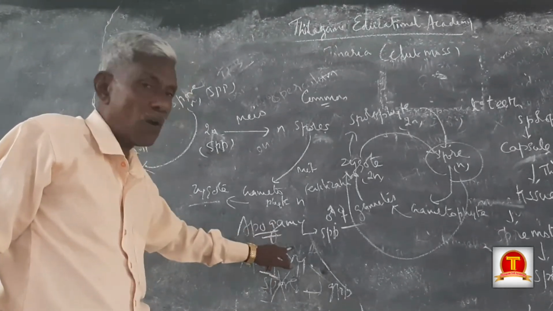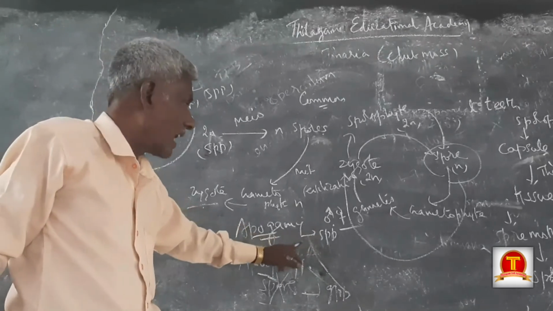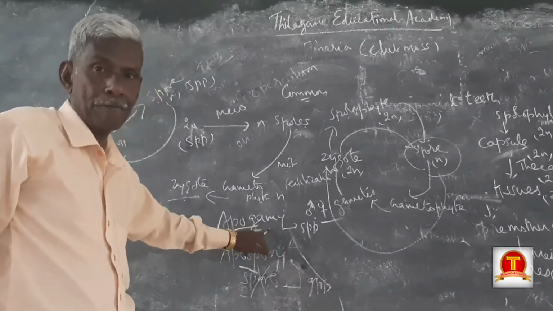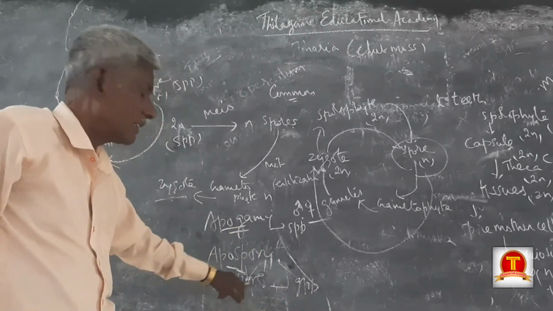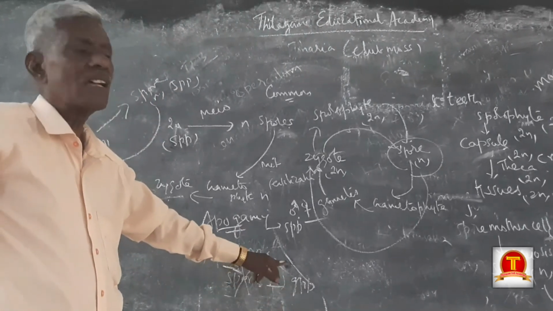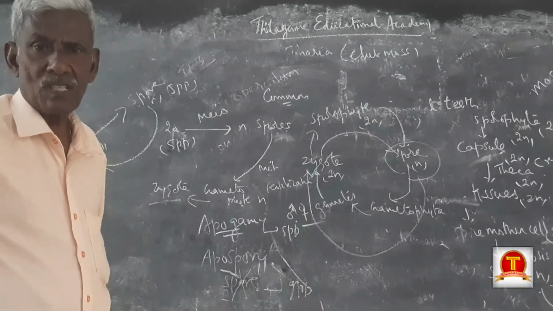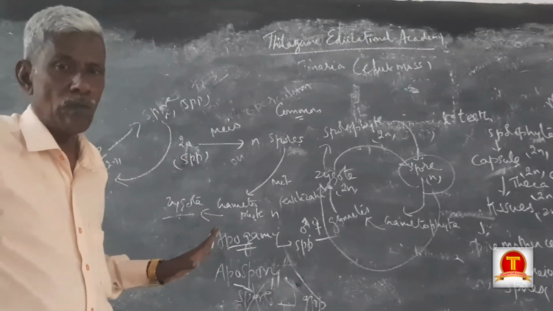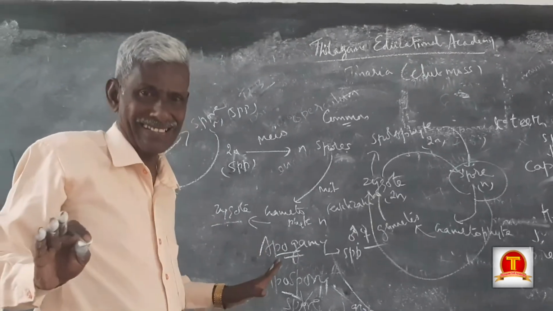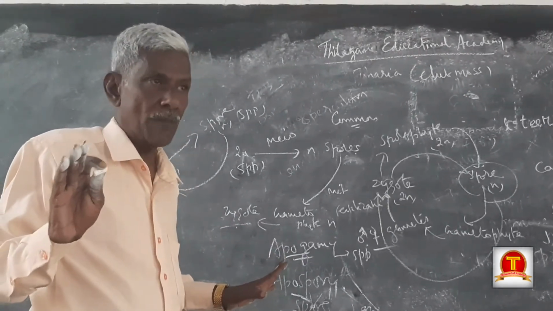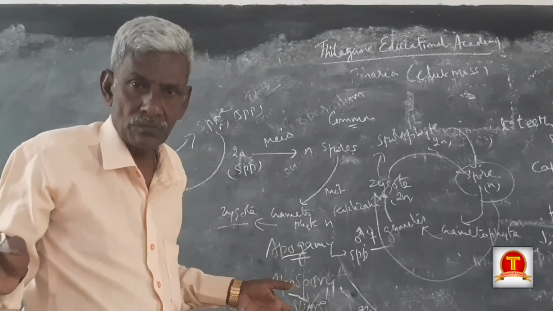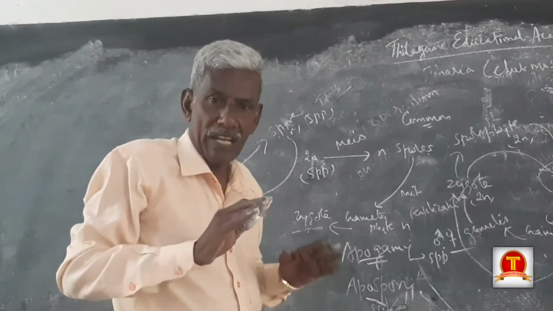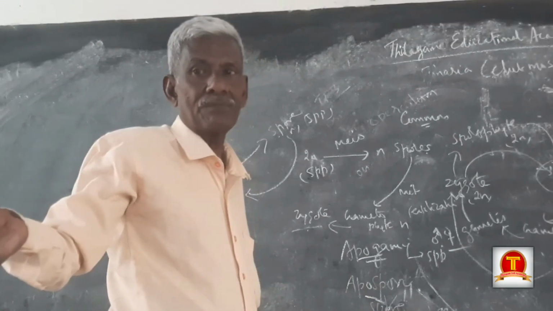Zygote is not found, but the sporophyte develops. Without spores, the gametophyte can come. That is apospory. These are found in bryophytes, nowhere else, no other group of plants. Apospory means no spores, but the gametophyte is ready. Apogamy means no gametes, but the sporophyte is ready.